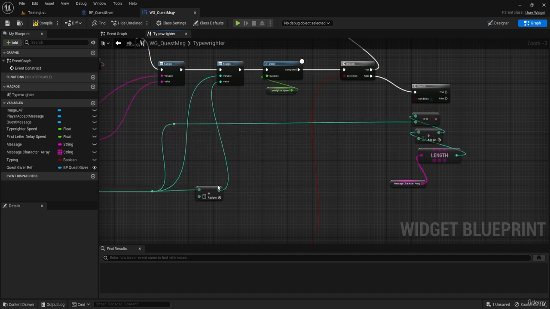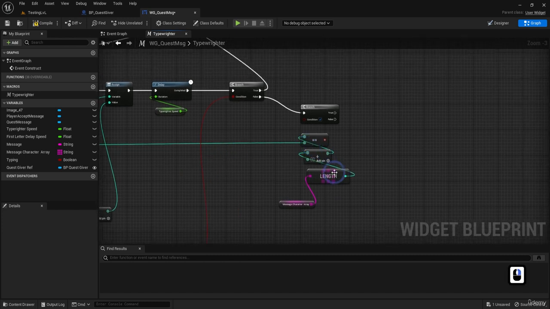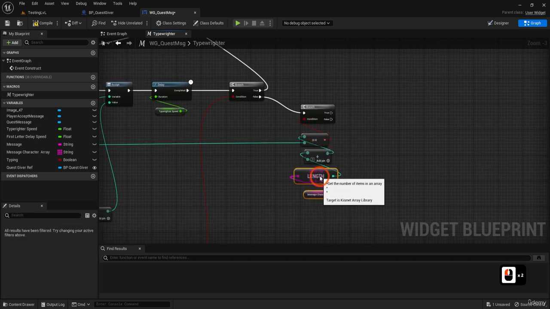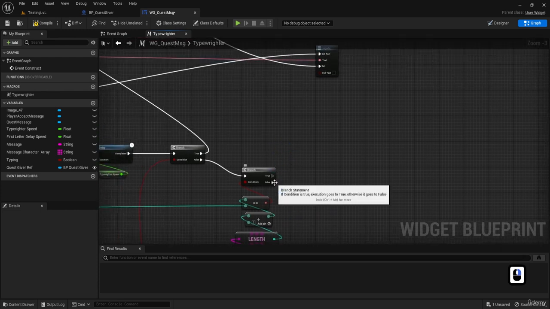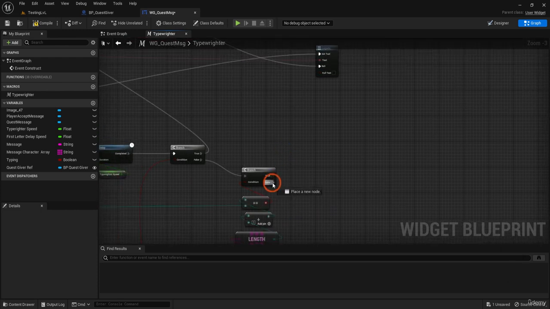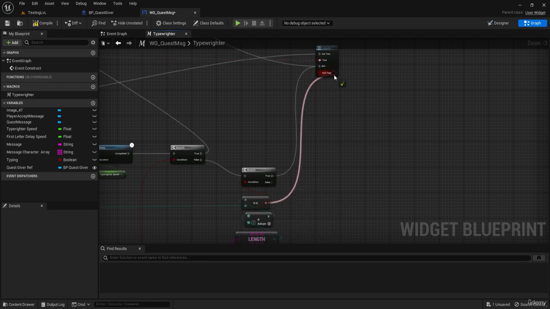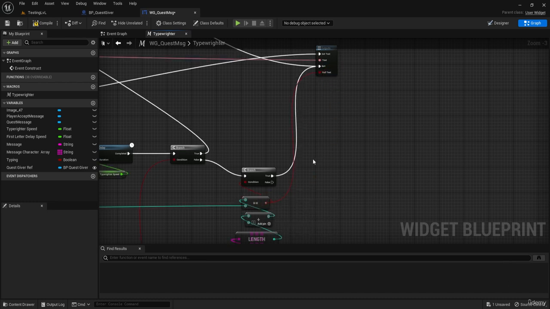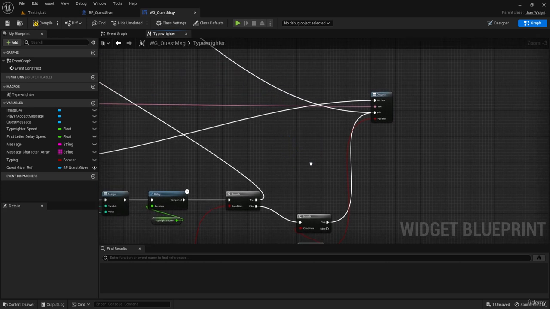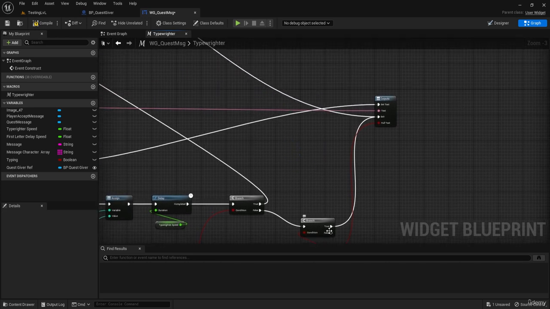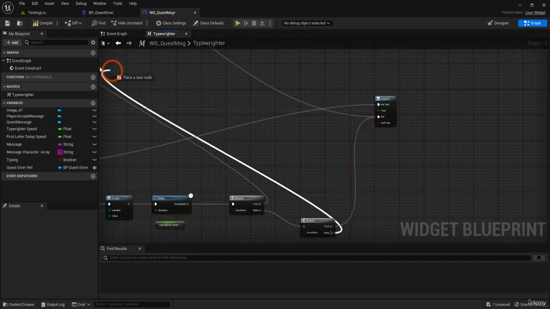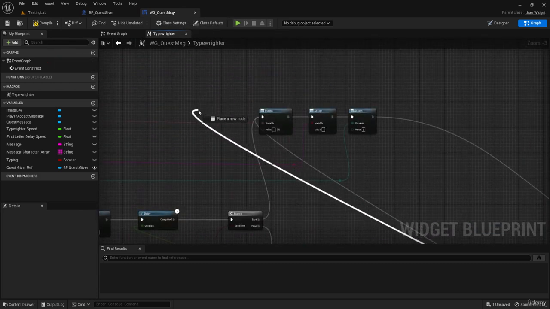Because the +1 is because we have the +1 here, and also is 0 based. So if it's true, it should go to exit and send us that if it's a full message or not. And if it's false, it should go back to our first question.